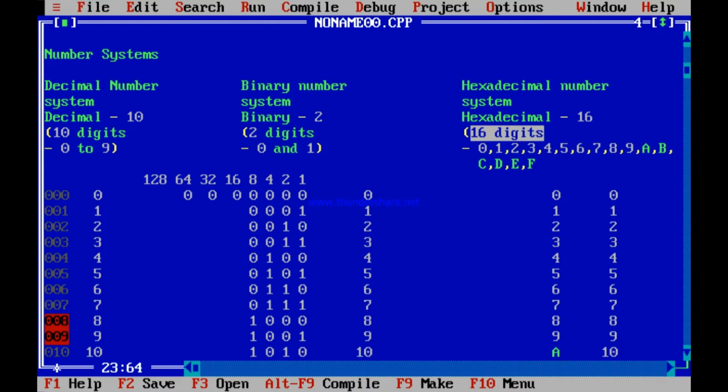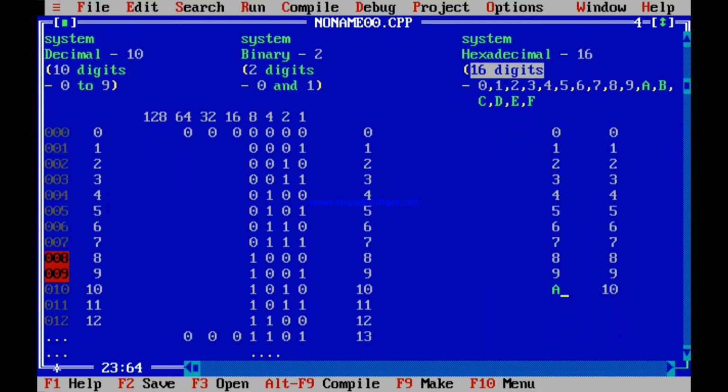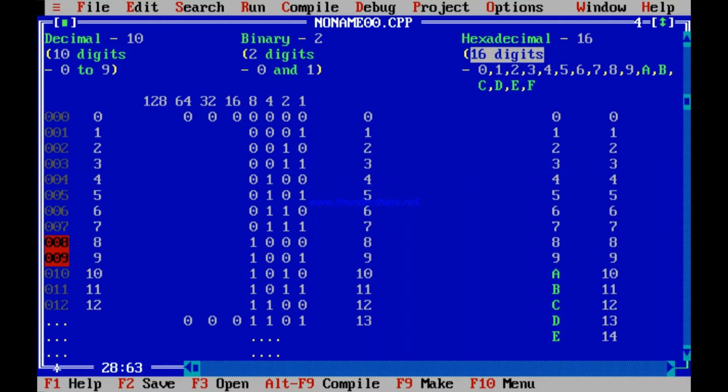10 is represented as A. In hexadecimal, A means 10. B, that is 11. C, that is 12. D, that is 13. E, that is 14. And F, that is 15.